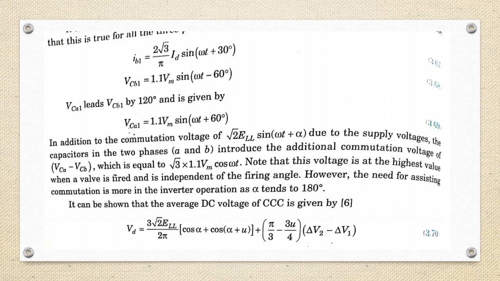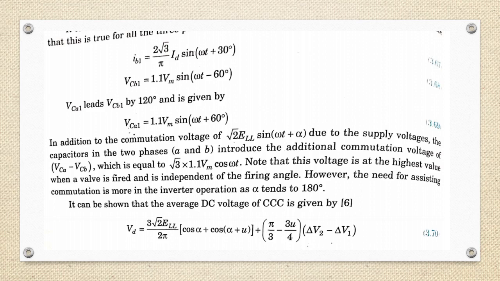In addition to the commutation voltage of root 2 ELL sin(omega t plus alpha) due to the supply voltages, the capacitors in the two phases, that is A and B, introduce an additional commutation voltage of VCA minus VCB, which is equal to root 3 into 1.1 Vm cos omega t. So this voltage is at its highest value when a valve is fired and it is independent of the firing angle. However, the need for assisting commutation is more in the inverter operation as alpha tends to 180 degrees.